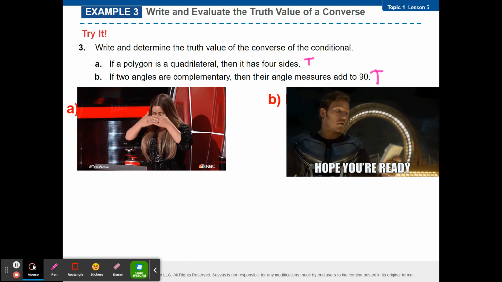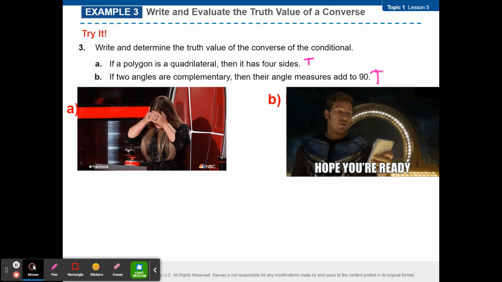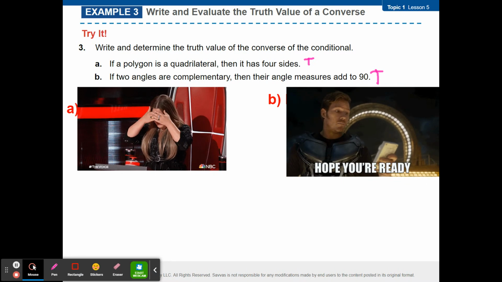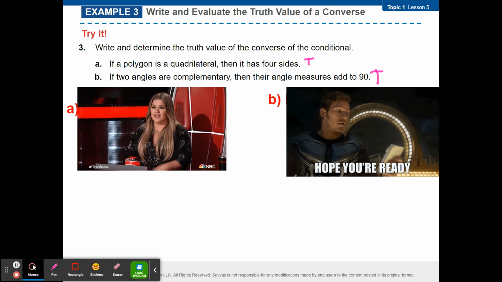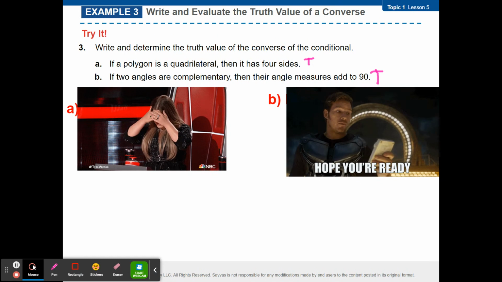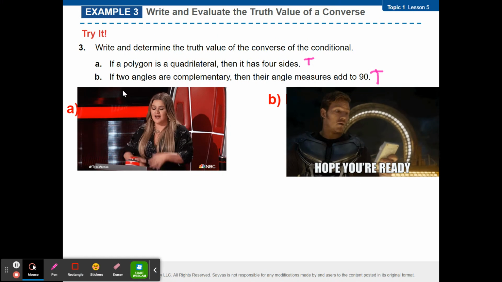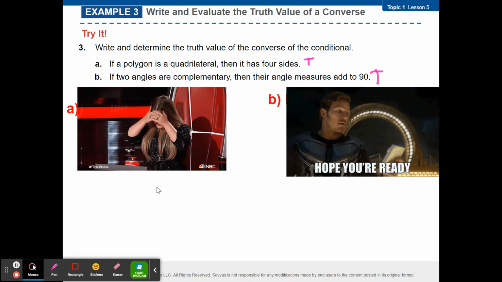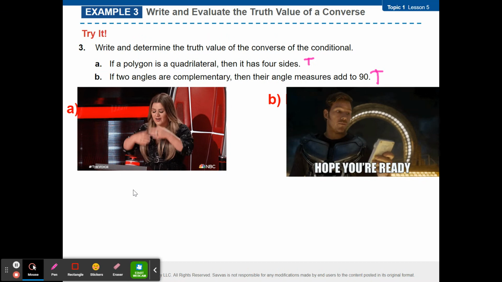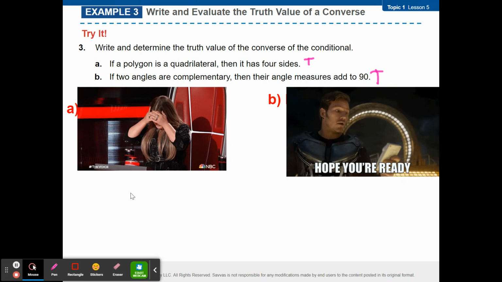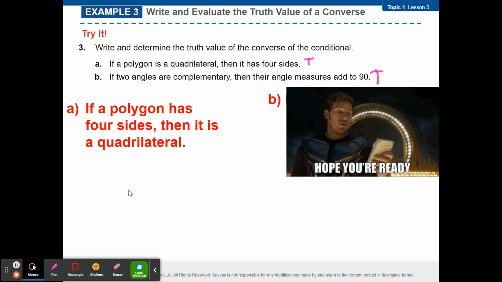Show of hands who's still writing these. Okay. What we're gonna do is take a look at the solutions first, and then we'll move on from there. So anybody got a converse for letter A? If a polygon is a quadrilateral, then it has 4 sides. Who's got the converse? Go ahead. If a polygon has 4 sides, then it's a quadrilateral. Very good. Nice job.